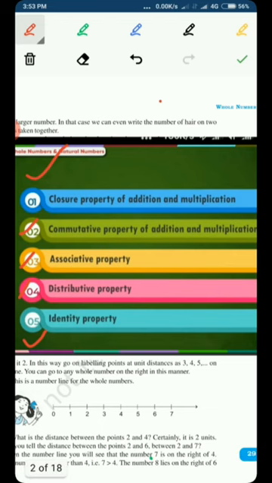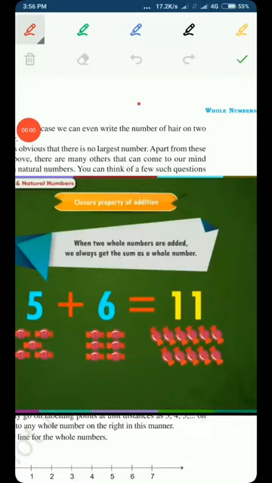So now we will start from the very first property, that is closure property. Let's start. So what is the closure property? First of all, we will see the closure property for the addition. So what does it mean?